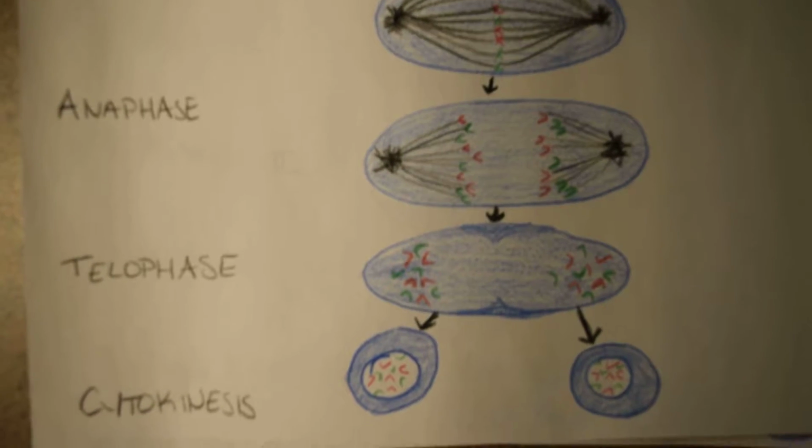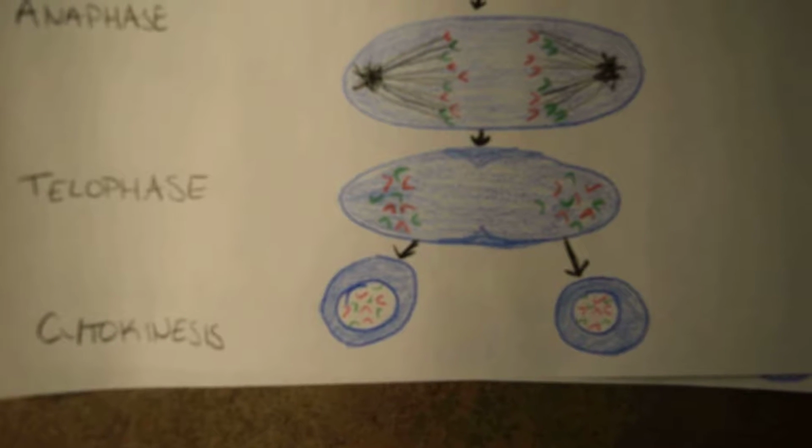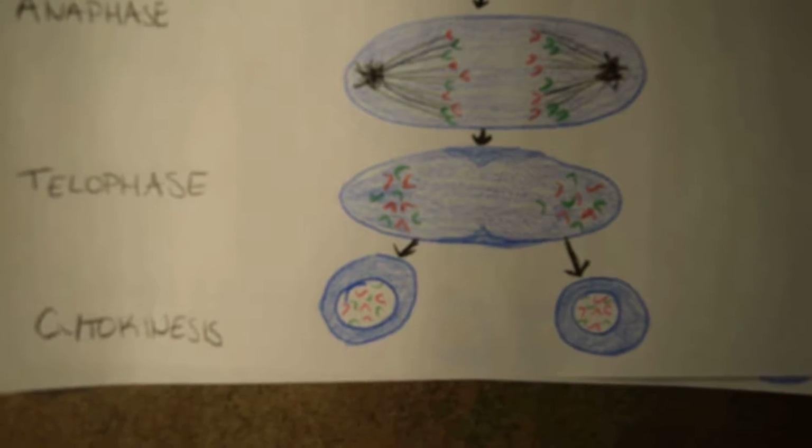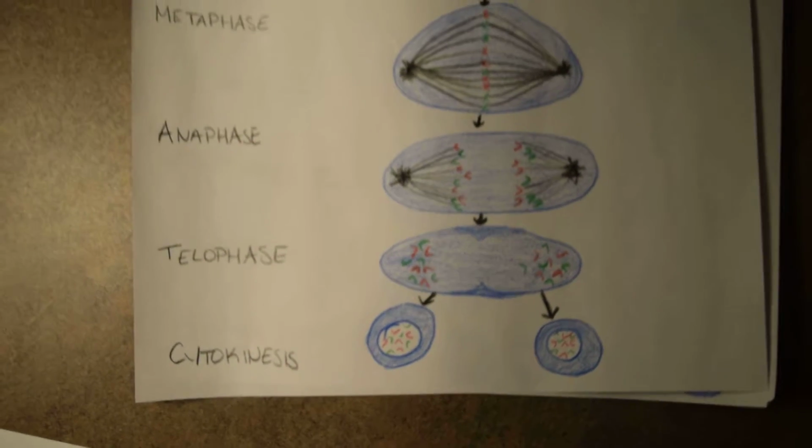In telophase and cytokinesis, often paired together, the spindle fibers dissociate from one another. The cell cleaves into two cells, known as the daughter cells, and the nuclear envelope reforms. Mitosis is now complete. The two daughter cells are identical to the parent cell.